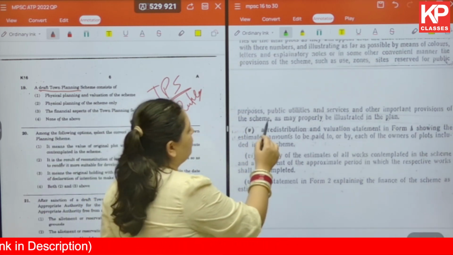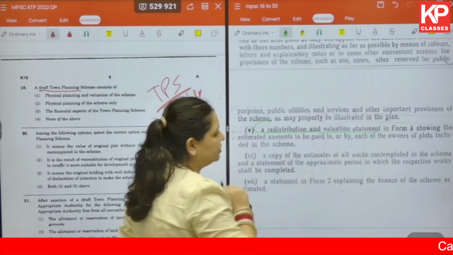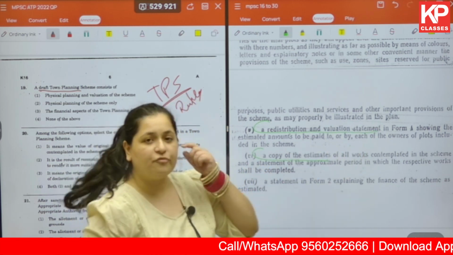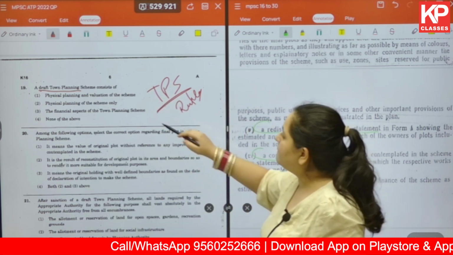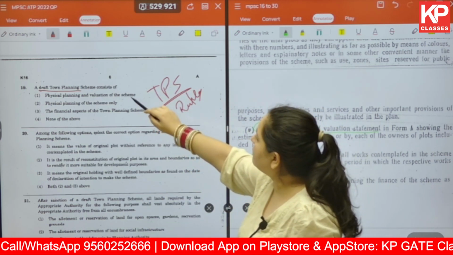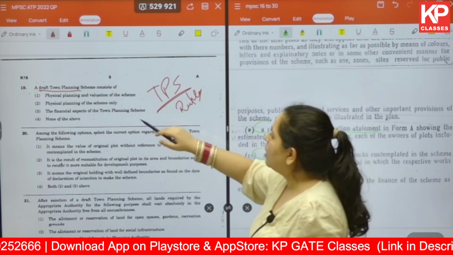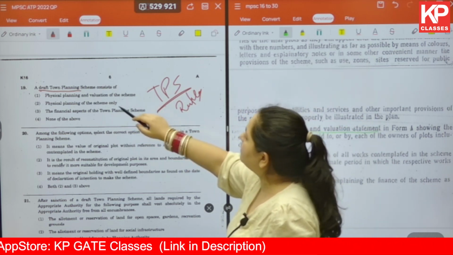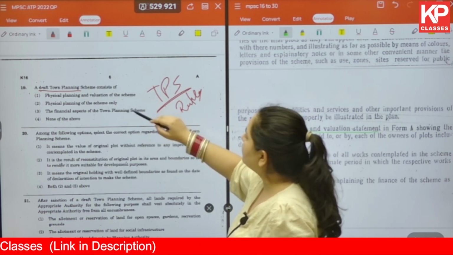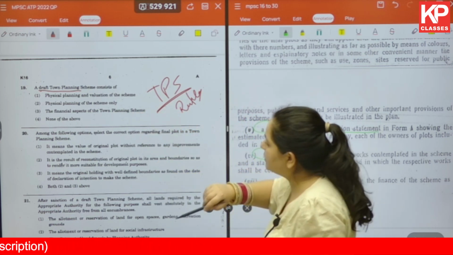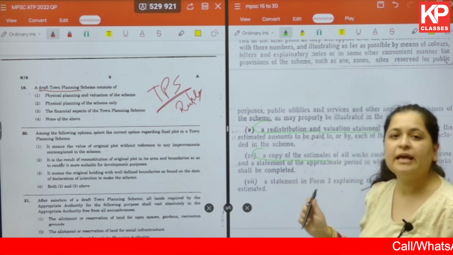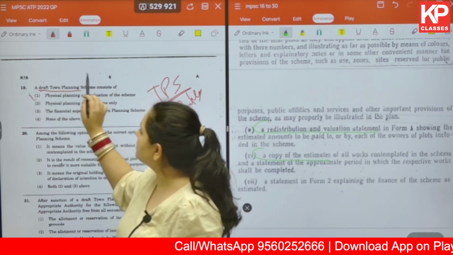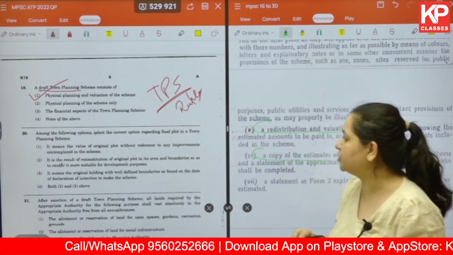Along with that, you have a redistribution and valuation statement and a copy of estimates. So for our question: physical planning and valuation scheme only, physical planning and valuation of the scheme, physical planning of the scheme only, the financial aspects of town planning scheme, or none of the above. We've seen that it has to do with physical planning and valuation of the scheme. So the correct answer for question number 19 becomes option number 1.